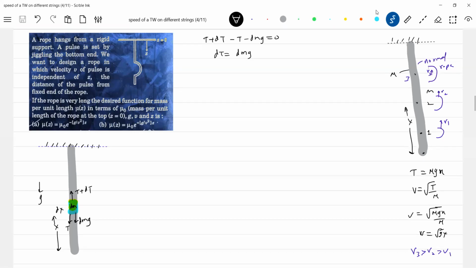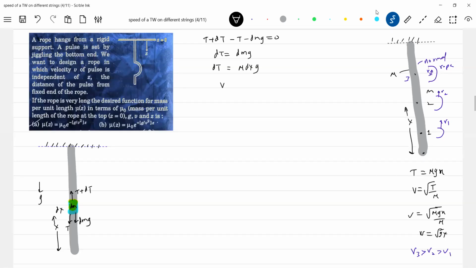Okay, now let's substitute things. So what is dm? Mu dx. Further, we have to get an expression for mu, no?